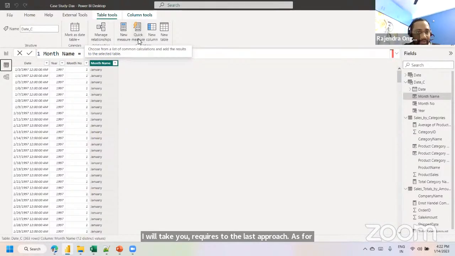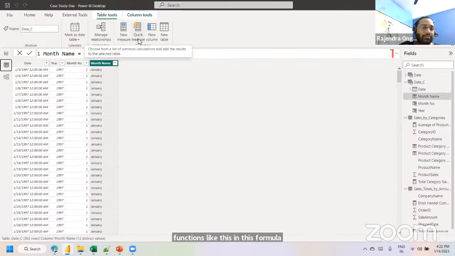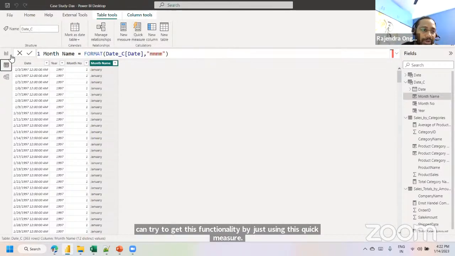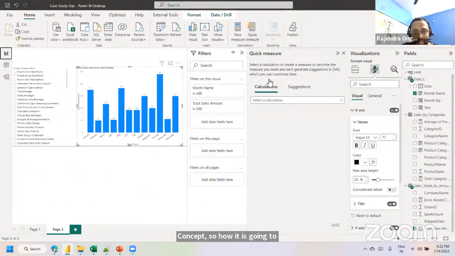For the newbies, for the new learners, we are not going to write any functions like this in the formula bar. We can get this with just a drag and drop, or by using some natural language. We can get this functionality by just using this quick measure concept. So how is it going to be done? See here, quick measure, click on the quick measure.